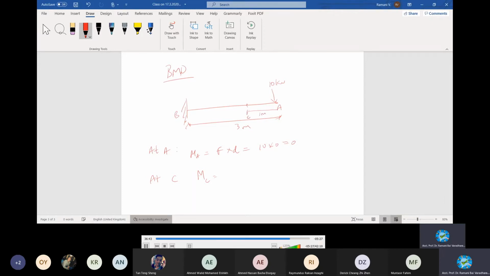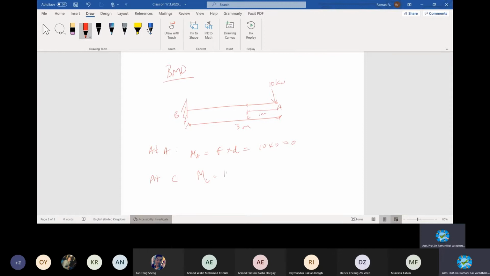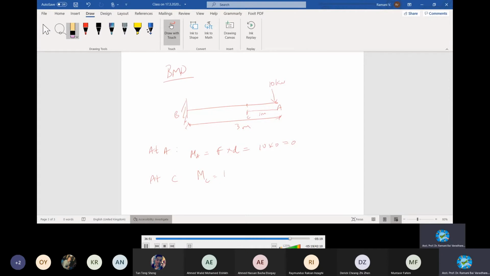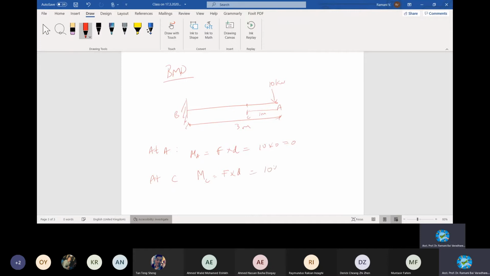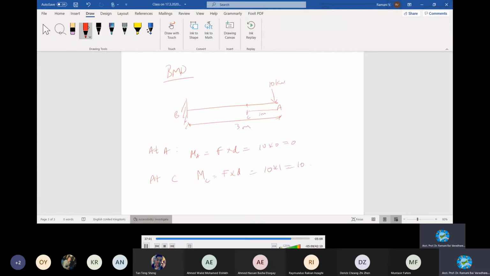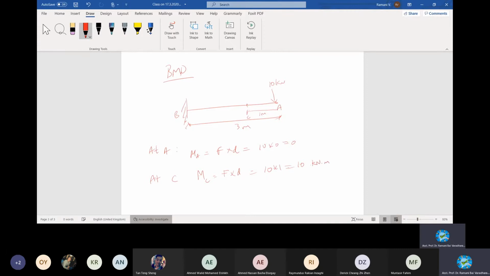Let this be C. At C again, same formula, F times D. It will be 10 times 1. It will be 10 kilonewton meter. And then at B, or D, you can put any number, you will have the same value.